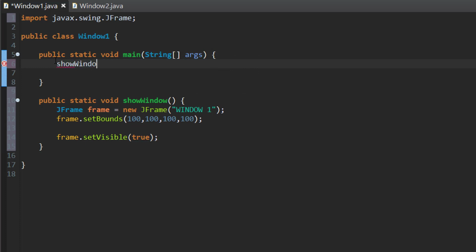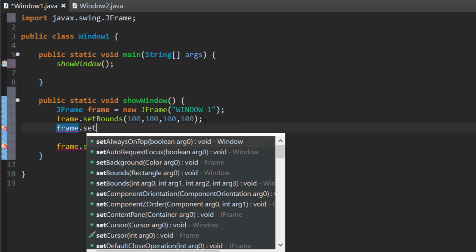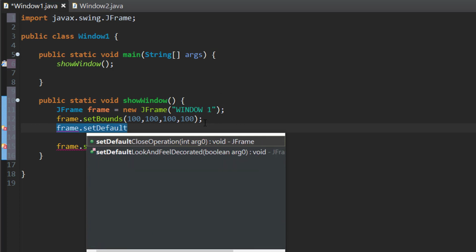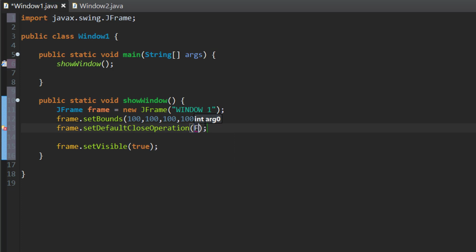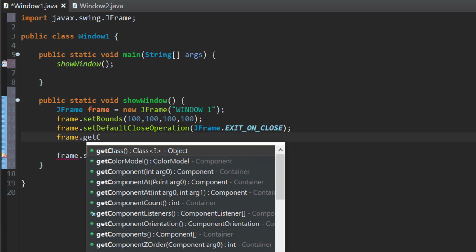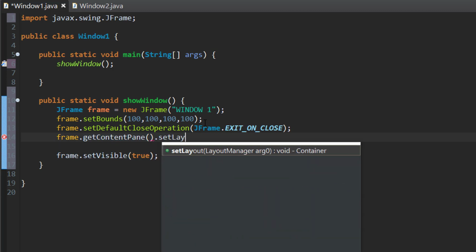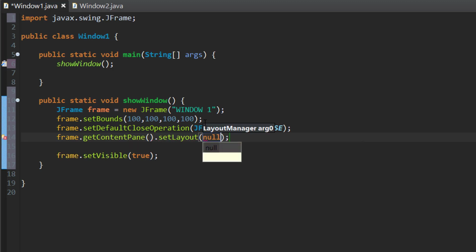and we're gonna start the function on the main. Then we're gonna write frame dot set default close operation, so we can close the program. So close. And finally, we're gonna write frame dot get content pane dot set layout to null. We don't want any layouts on the window.